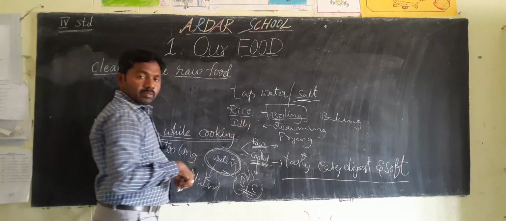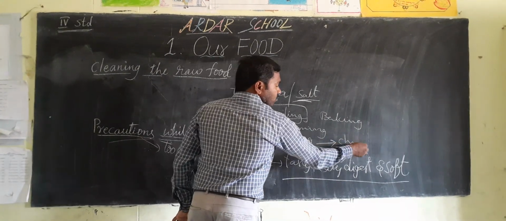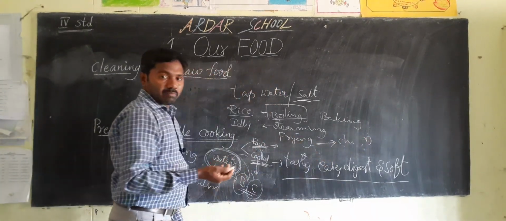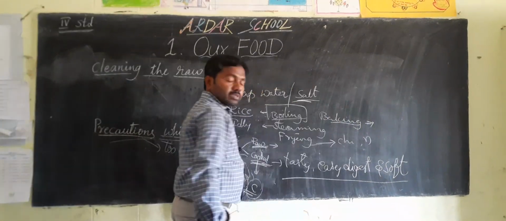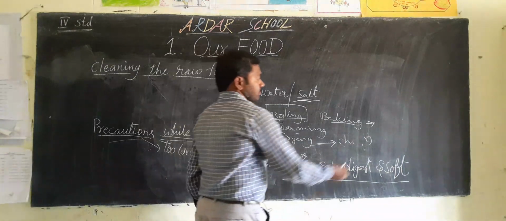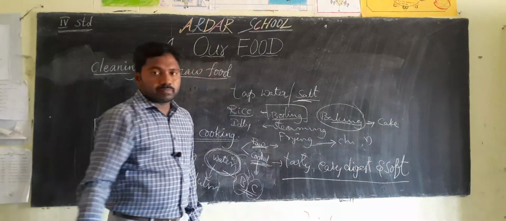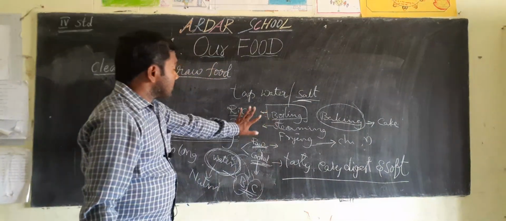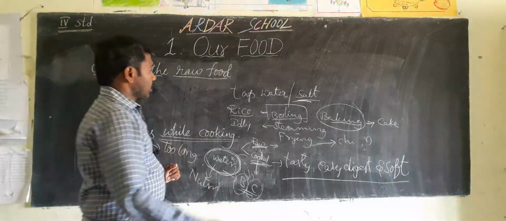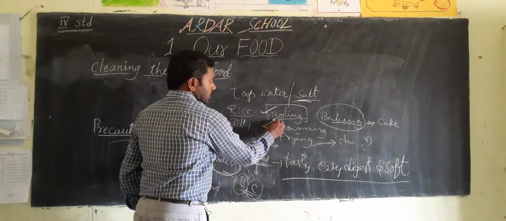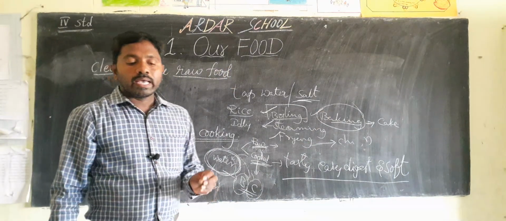Okay children, frying you already know. Chicken fry, mutton fry, like that. That is called frying. Next, baking. With the help of the baking method we can make cakes. Okay children, these are some methods of cooking: boiling, steaming, frying, baking. Those are a few examples.